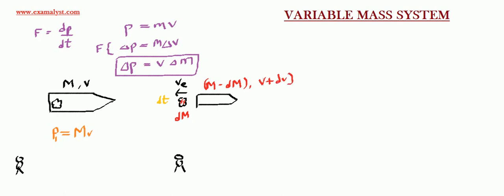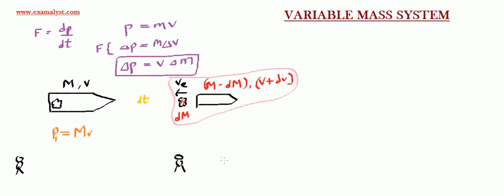So now when I consider a system, my system contains the rocket and the fuel that has been ejected outside. When I talk about momentum of a system, I should be very careful. The system now is not only the rocket but the ejected fuel.